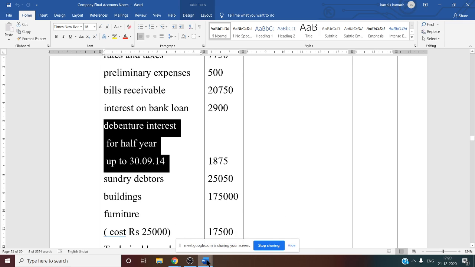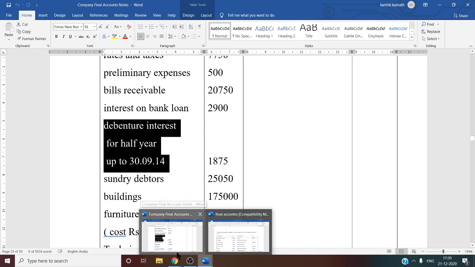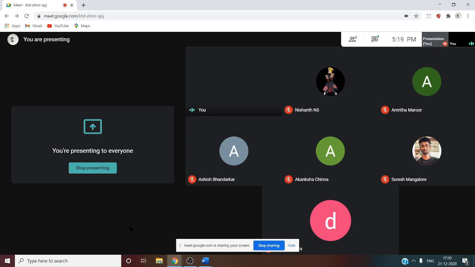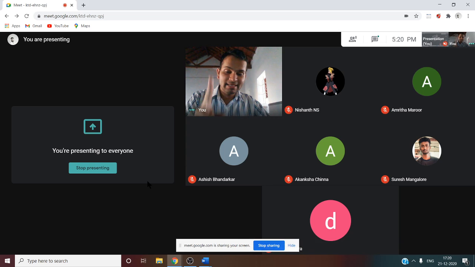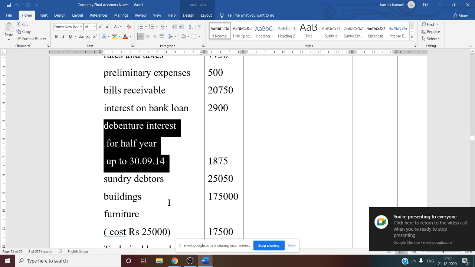Now debenture interest, you know debenture is a long term borrowing. That is why it is working note number 3. And if there is any outstanding interest, what do you mean by outstanding interest? If any interest is not paid, that also you have to show under working note number 3. That is long term borrowing, you have to add to debenture. So this information you have to consider under working note number 3.